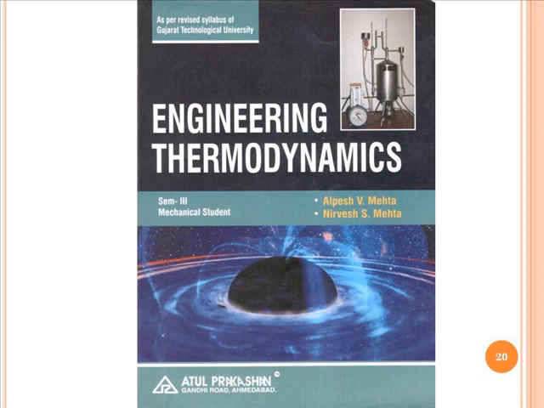Also, we have discussed the efficiency of the Rankine cycle with consideration of pump work and without consideration of pump work, and the limitations of the Vapor Carnot cycle. Next time we are going to discuss the different ways to improve the efficiency of the Rankine cycle. Till this point, I have used this book, Engineering Thermodynamics by Atul Prakashan, written by Alpesh Mehta and Nirvesh Mehta.